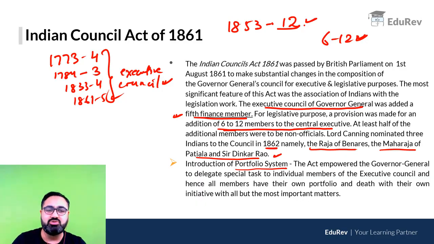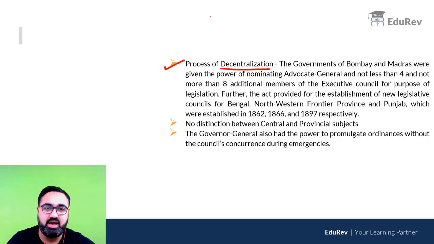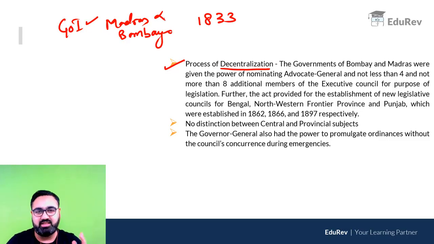So जो executive council थी viceroy की, the 5 members, अब उन सबको अपने अपने portfolio दे दिए गए थे कि आप ये संभालेंगे, आप ये संभालेंगे, आप ये संभालेंगे, और गवर्नर जनरल या फिर viceroy इनको बोलते हैं, that would be at the top of it. Then the process of decentralization had also begun. If you remember 1833 Act में we have read कि because government of India had been formed, मद्रास और बॉम्बे से उसकी लॉ मेकिंग पावर्स ले ली गई थी. मद्रास एंड बॉम्बे could not make laws after 1833.